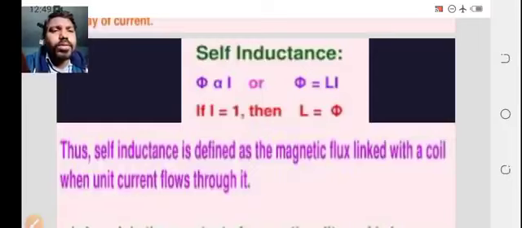In self induction, inductance is linked to the flux. That means L equals phi when I is 1, where phi is proportional to I. Therefore, in place of proportionality we take a constant, that is phi equals L I. If I is 1, that means unit current flows, then L equals phi, where L is the constant of proportionality and is known as self inductance or coefficient of self induction.